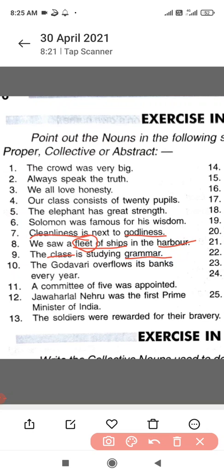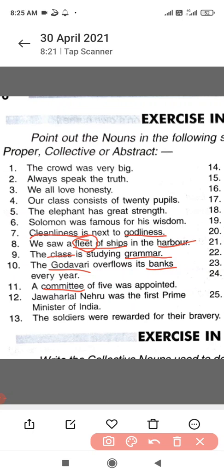Grammar, it's a set of knowledge. Now it can be any grammar. It can be a grammar of Sanskrit language. It may be the grammar of English, Hindi. So it's a common noun. Godavari overflows its banks every year. So Godavari is the name of a definite river. It's proper noun. Banks, the bank of a river. It can be bank of anything, any river. So it's common noun.